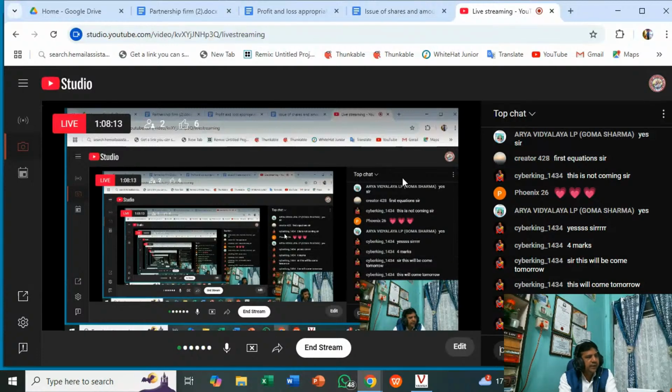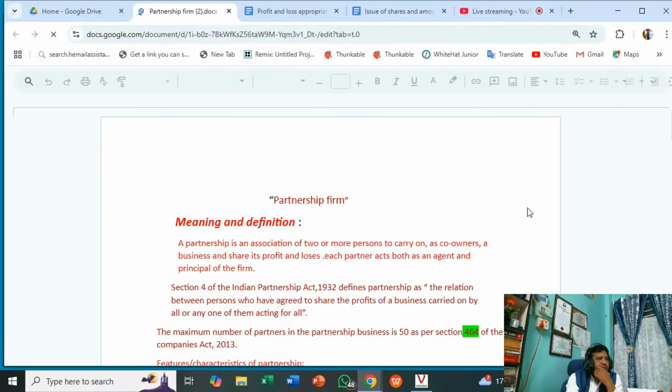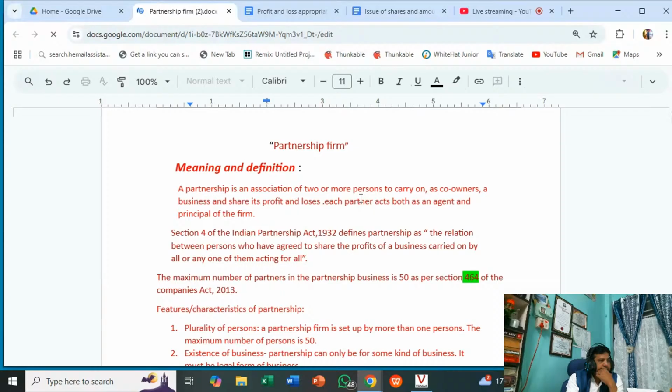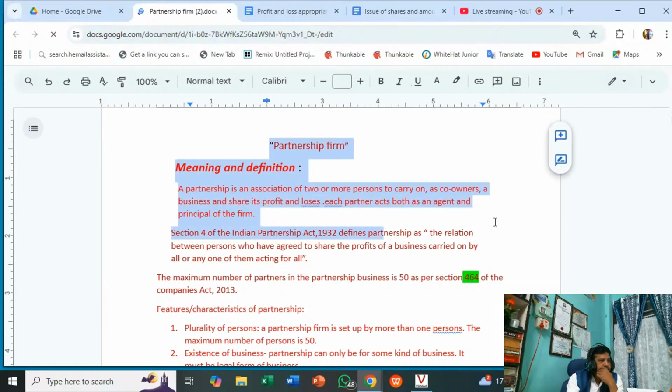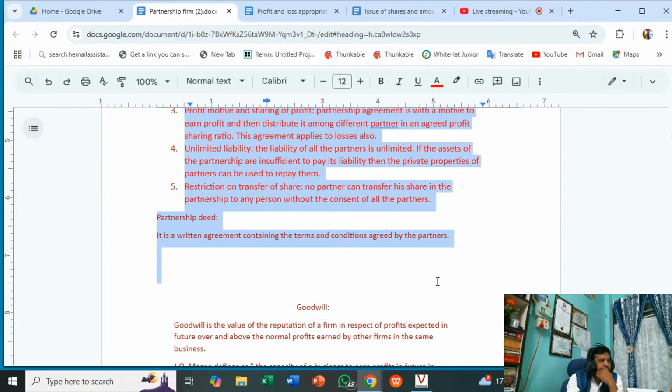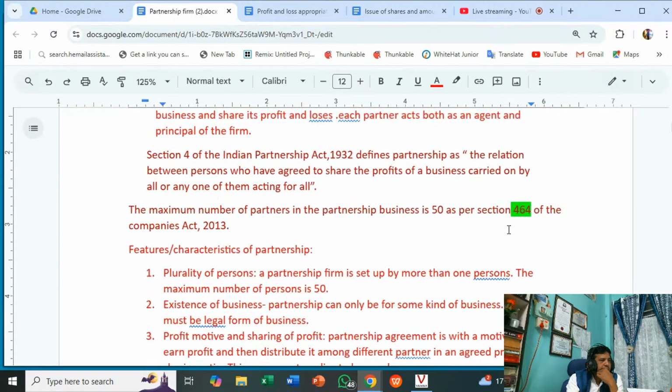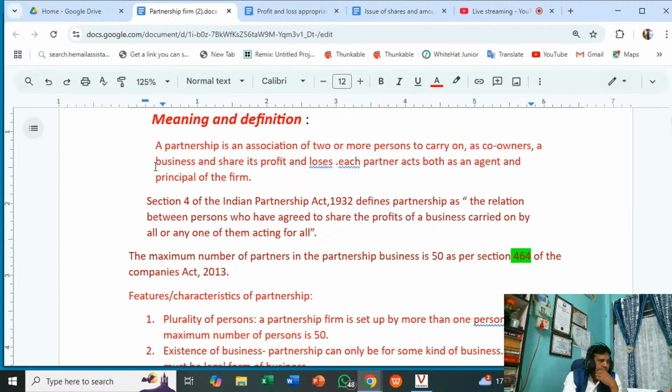Well, now I'm taking partnership form. Here is the partnership form.